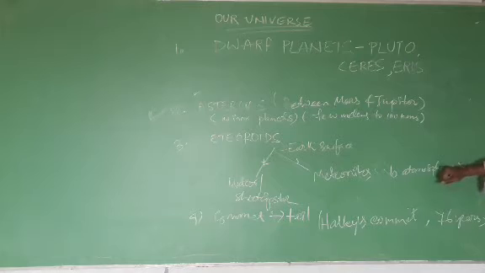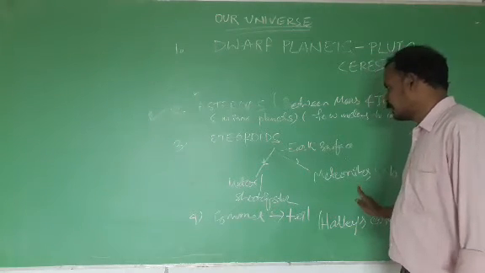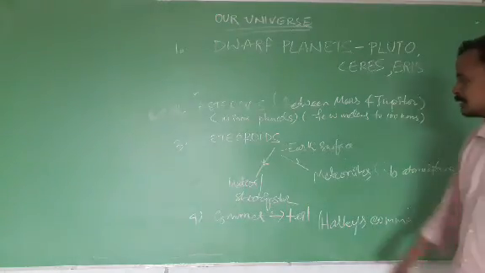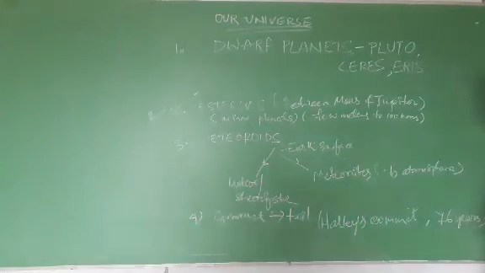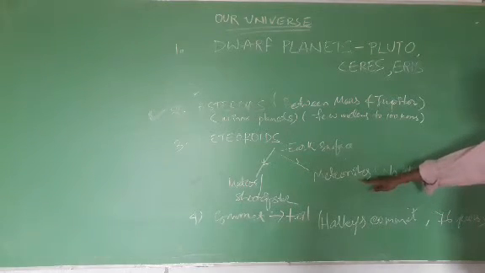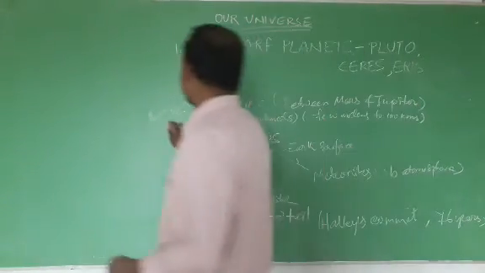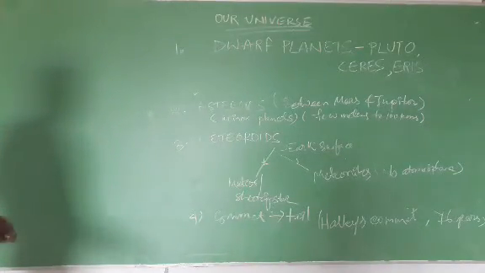So what I want to tell you is that meteoroids are of two types, meteors and meteorites. If they burn completely here in the atmosphere, these are known as meteors, containing shooting stars. If they reach the surface and cause heavy damage, right, these are known as meteorites. Okay, so don't get confused about these issues. These are also asteroids and meteoroids, both are the same things.